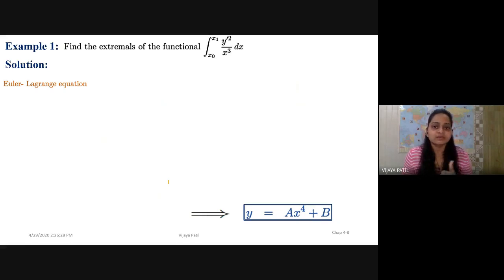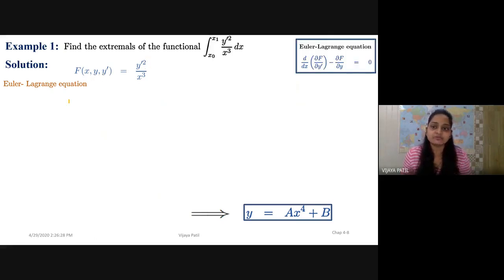Okay, now the first question: find the extremals of the functional, integral from x0 to x1 of y'² upon x³ dx. As I have told you, this is my functional, and the function f(x, y') is y'² upon x³. If you observe, ∂f/∂y equals 0. Why? Because y is absent here. If y is absent, my other term ∂f/∂y' is 2y' upon x³.